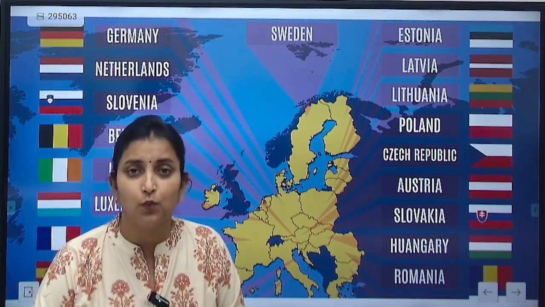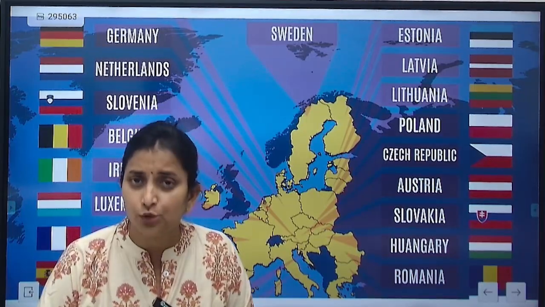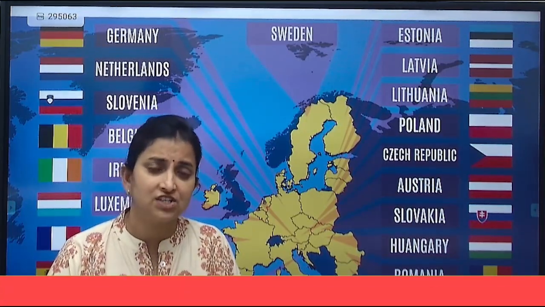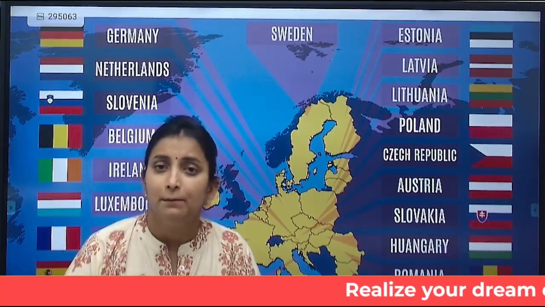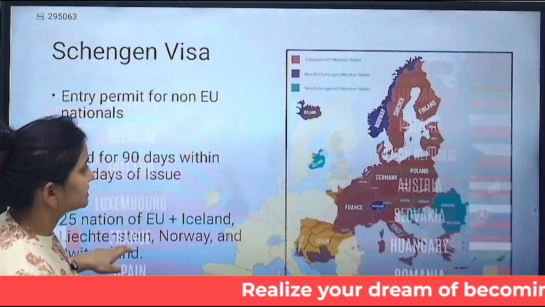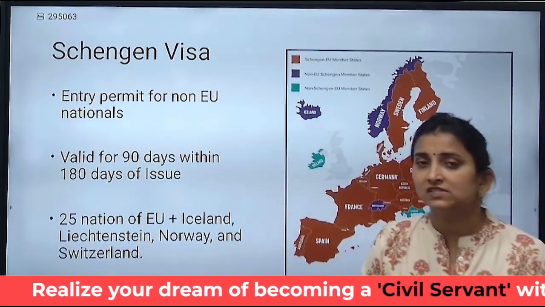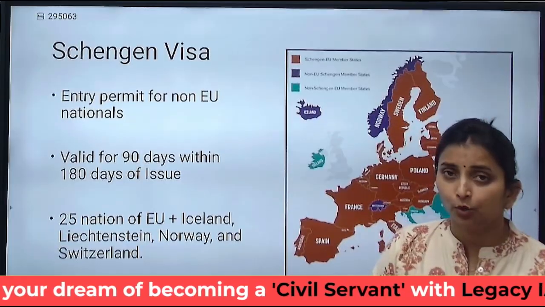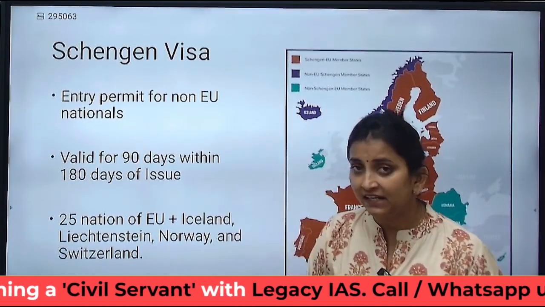In today's video, we are going to understand this problem of reverse remittances, and we will also understand why the rejection rate of Schengen visas is as high as 70%. But before we delve into these details, we first need to understand what a Schengen visa is. This visa is issued to a non-European Union national, and this visa is valid for a period of 90 days.